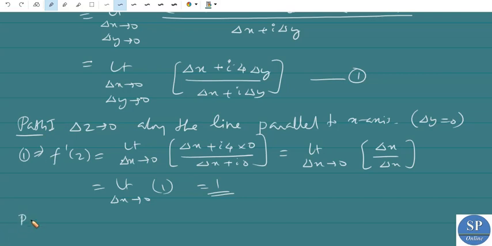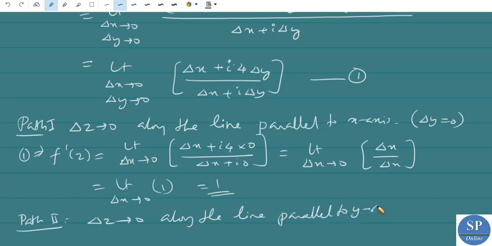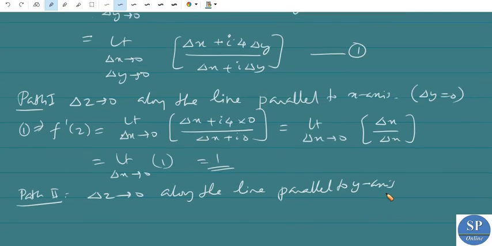Now path 2: delta z tends to 0 along the line parallel to the y-axis. Along the line parallel to the y-axis we have delta x equal to 0. So equation number 1 can be written as f dash of z equal to the limit as delta y tends to 0.